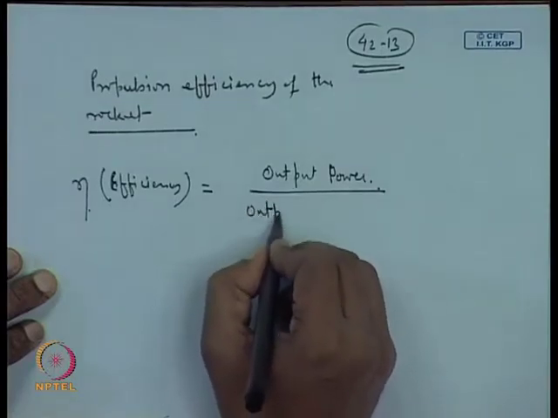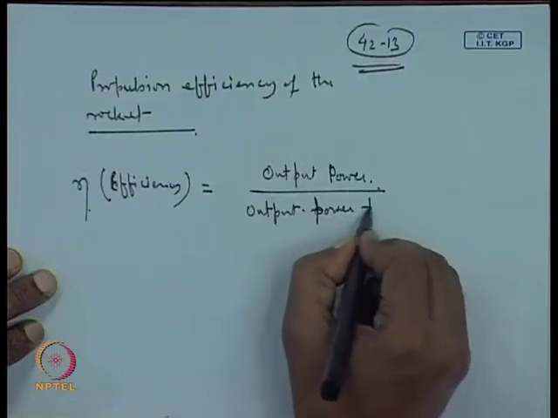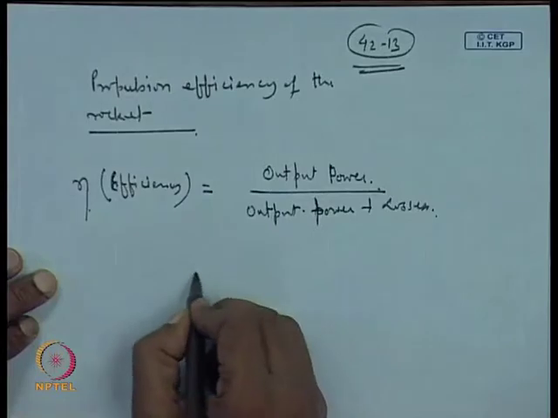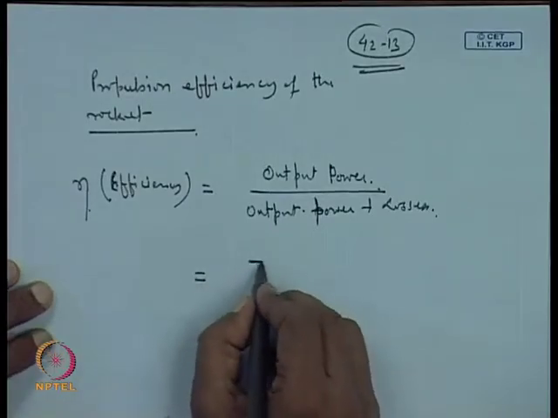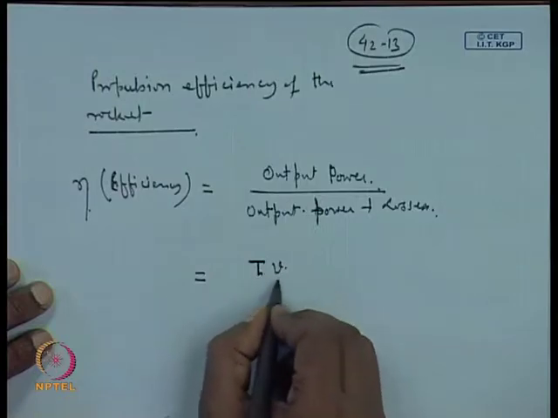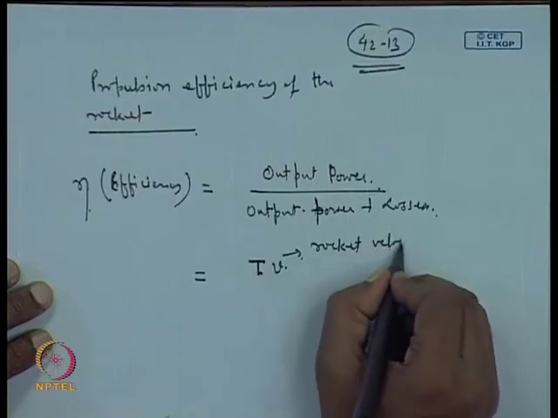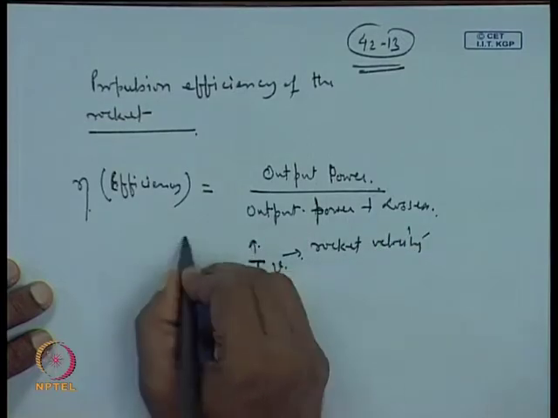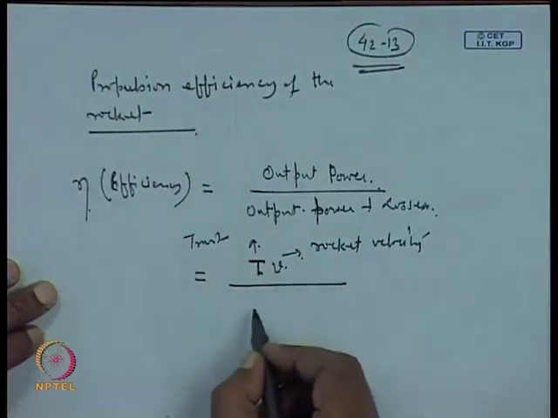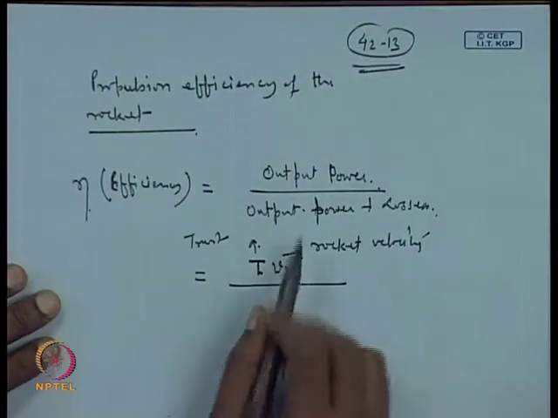So, this is output power, total input power, so output power plus losses. So, output power obviously we can write as T times V. So, V is the rocket velocity and T is the thrust developed. So, this is the output power.